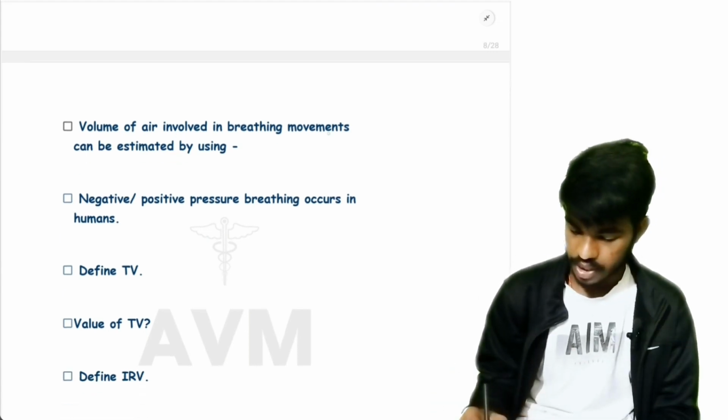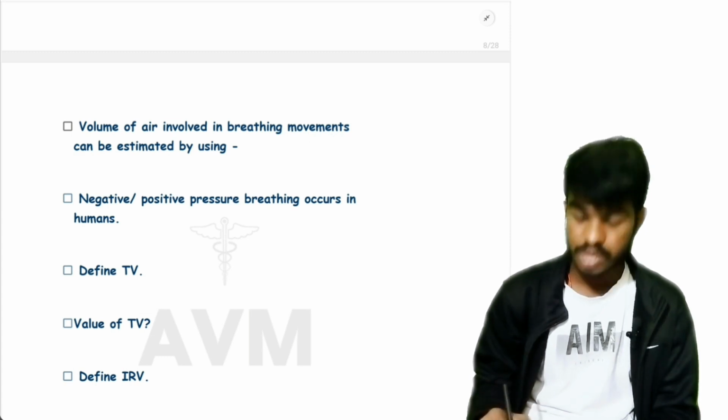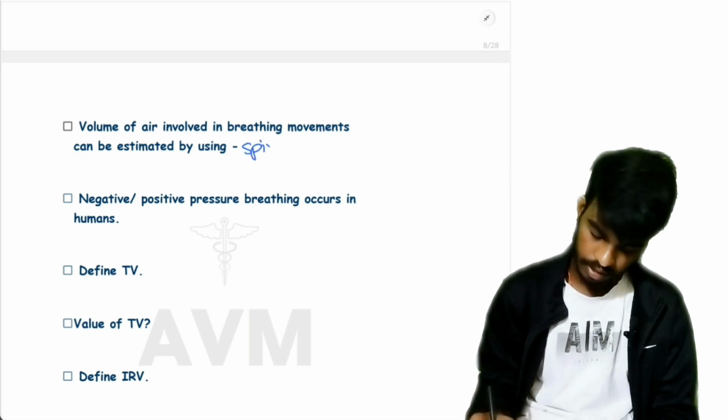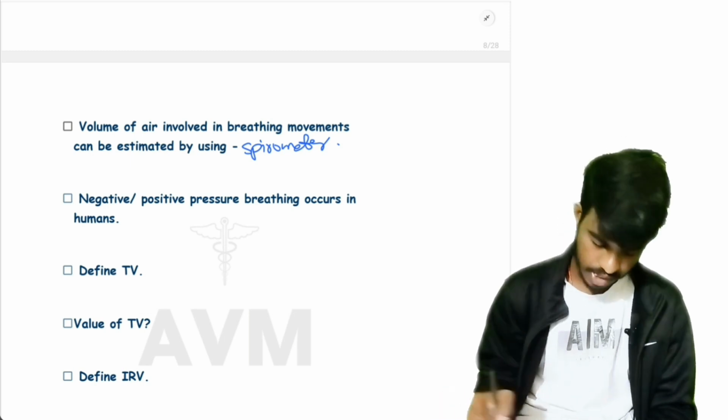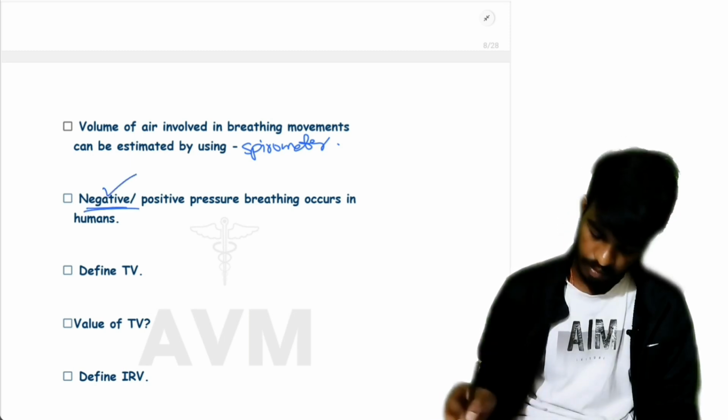Volume of air involved in breathing movements can be estimated by using a spirometer. Negative or positive pressure breathing occurs in humans? In humans, negative pressure breathing occurs.